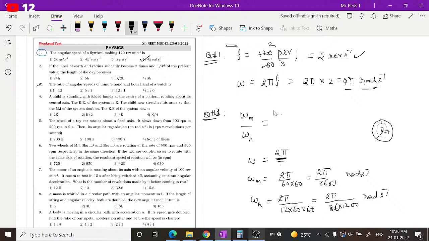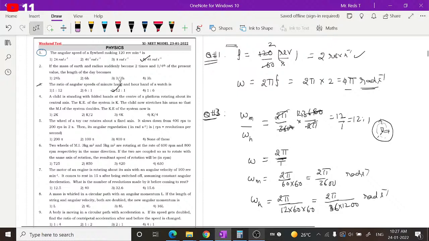If you substitute here, for the minutes hand it is 2 pi by 3600 and for the hours hand it is 2 pi by 12 into 3600. Here 3600 cancels, 2 pi cancels, and it equals 12. So the ratio of angular speeds of minutes hand to hours hand is 12 by 1, that is, 12 is to 1.